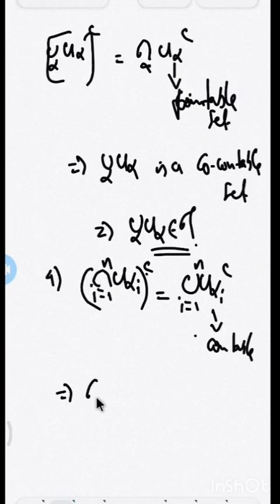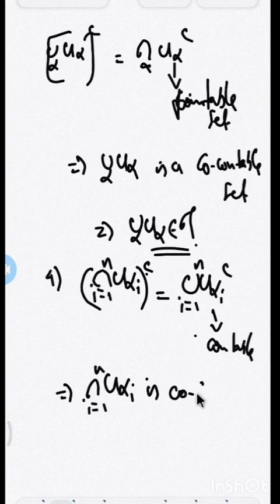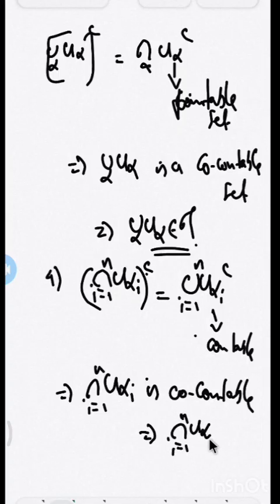So, which implies the intersection i equal to 1 to n U alpha i is co-countable. When a set is co-countable, it automatically belongs to tau. Therefore, the intersection i equal to 1 to n U alpha i belongs to tau. Therefore, tau satisfies all of these properties. Therefore, tau is a topology, and this topology is called the co-countable topology. And the space X together with this topology is called a co-countable space.